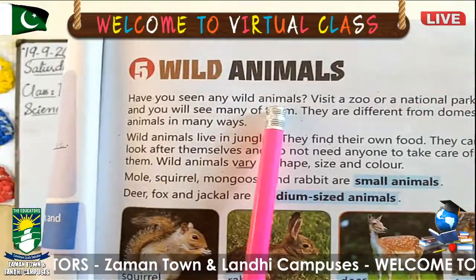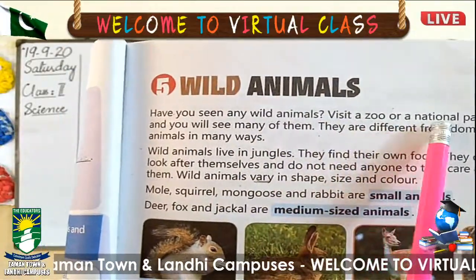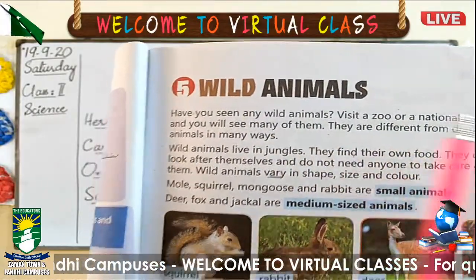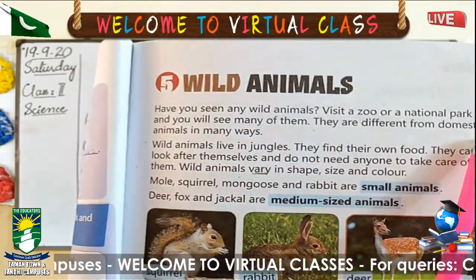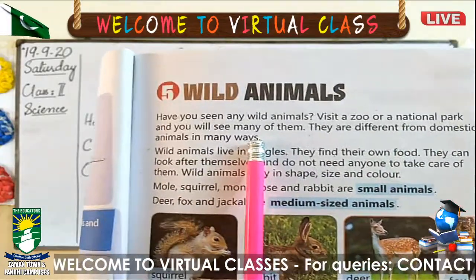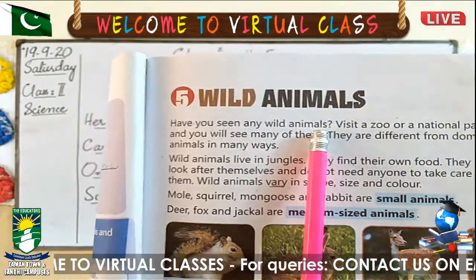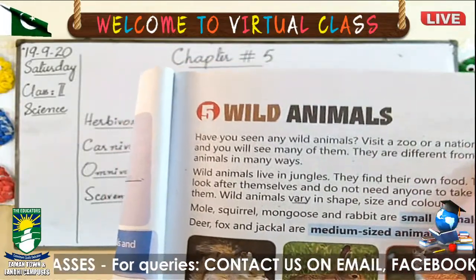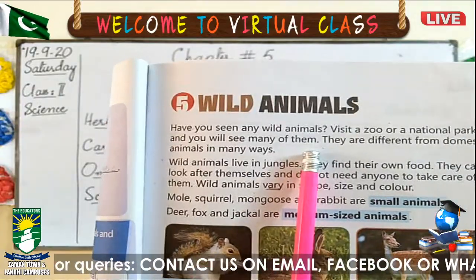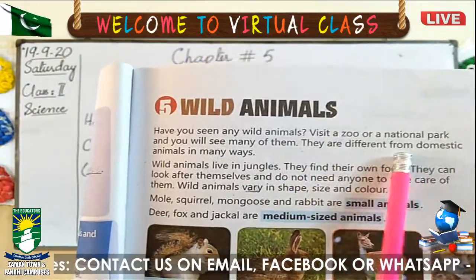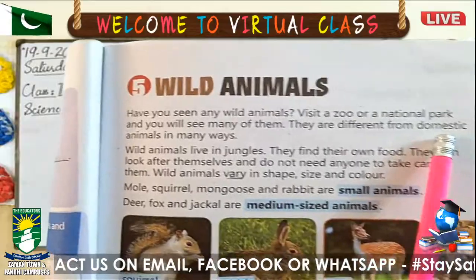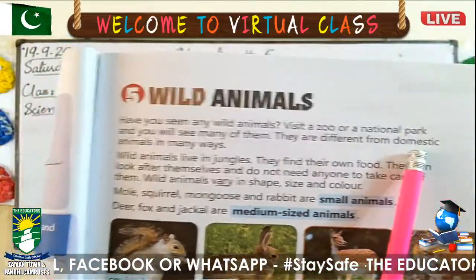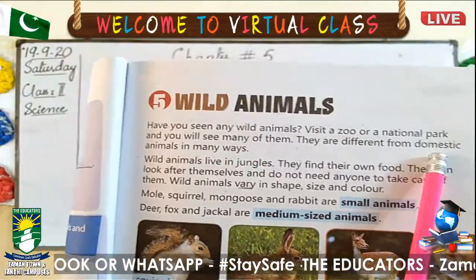Have you seen any wild animals? Visit a zoo or a national park and you will see many of them. They are different from other animals, domestic animals, in many ways. If you visit a zoo or a national park, you will see so many wild animals there. They are different from domestic animals or pet animals. They are not like them. They are not lovable. They cannot be kept at home or on a farm. They hunt their own food.